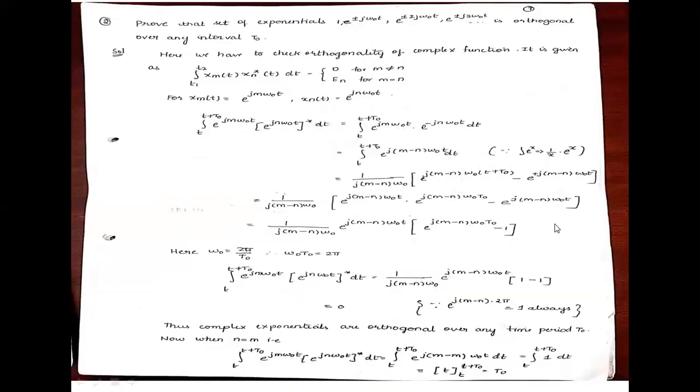Next one, another example. Now prove that the given set of exponentials is orthogonal in the same interval, t naught, where t naught is equal to 2 pi by omega naught.